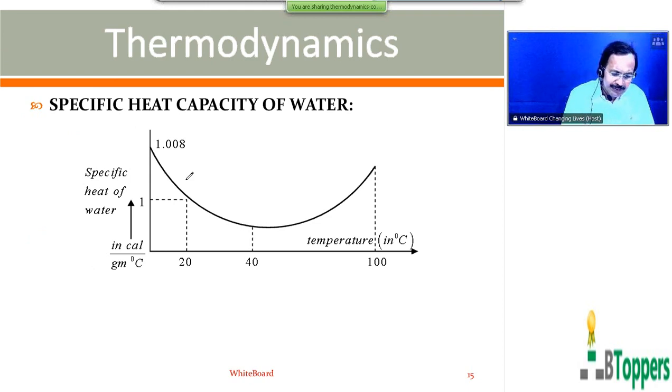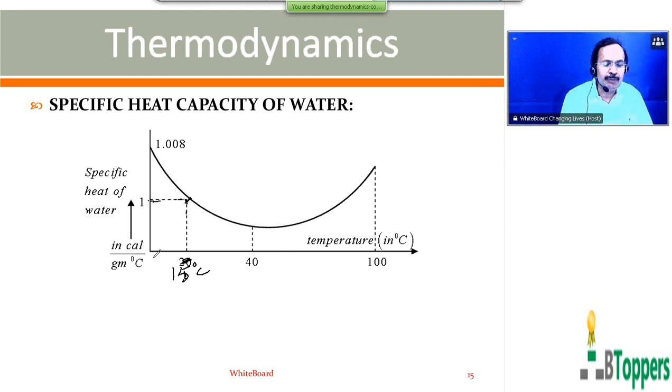Actually, specific heat of water becomes equal to 1, more precisely speaking, at a particular temperature, not exactly 20, between 14 degrees centigrade and 15 degrees centigrade. That's why specific heat of water is taken as 1 calorie per gram per degree centigrade in most of the problems, unless the value is specifically given in the problem.